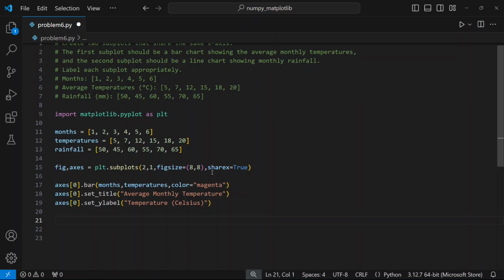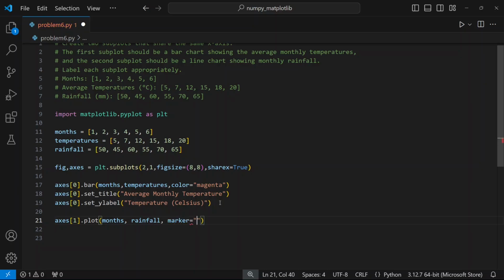Now for the line chart. So axis[1].plot, because it's a line chart. So plot, months will be on the x-axis, rainfall will be on the y-axis, and we'll set some marker.